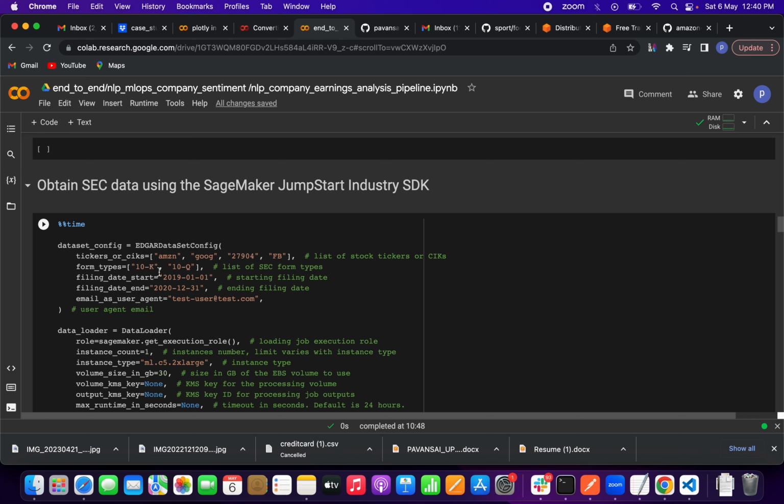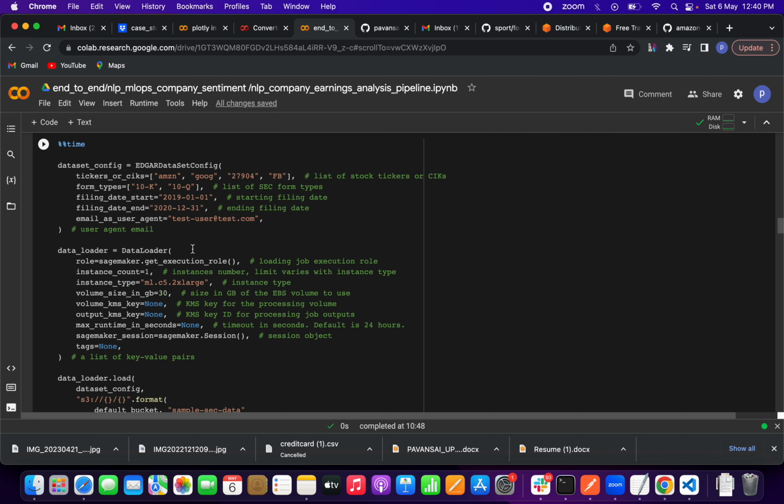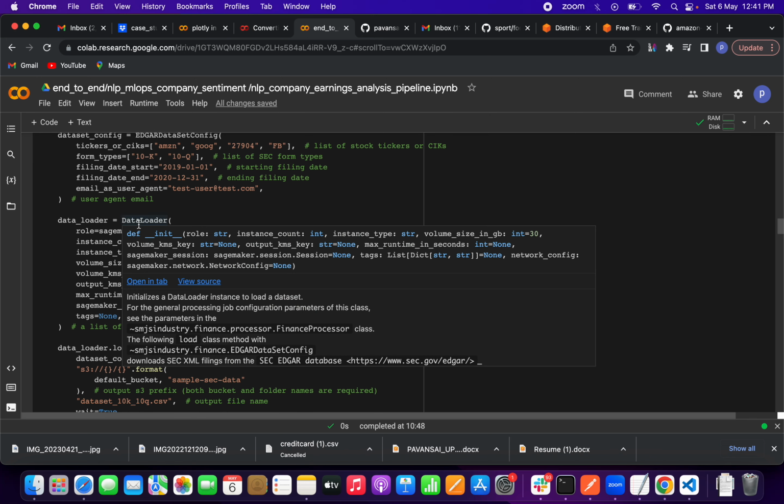Then form types. These are defined as 10K and 10Q, and from which date to which date you want to extract the data. For extracting all those things we have to give an email, so we are giving that one. After creating the dataset configurations we have to load the data. In the data loader method there are some parameters.